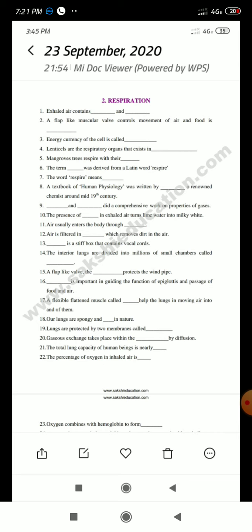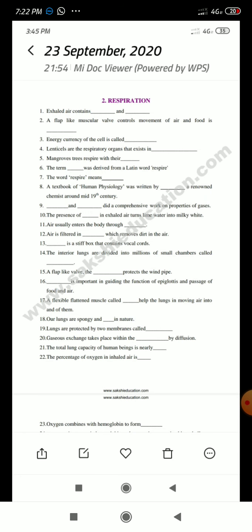Air is filtered in dash, which removes dirt in the air. No, no, it is the nasal cavity. See here, air is filtered in the nasal cavity, with the help of hair. Inside the nose there is hair, and that hair filters the dirt present in the air.